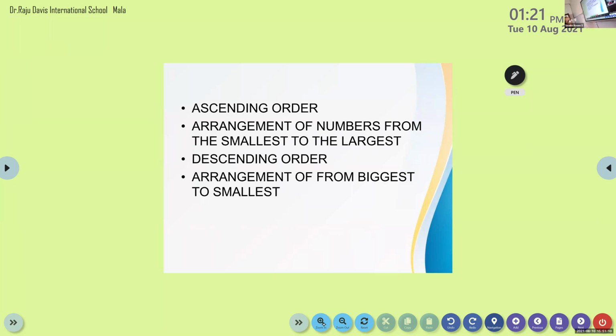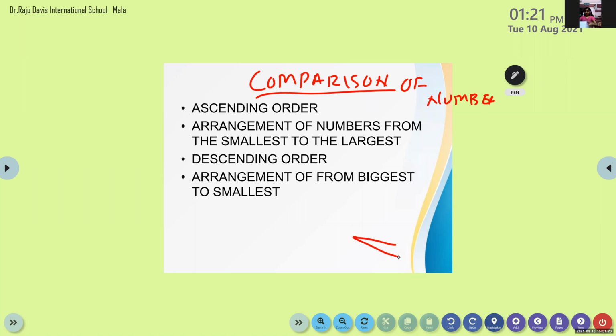Yes, Tanvi. Comparison of numbers, that's the heading. Excuse me, ma'am. Yes, tell me. Ma'am, I just joined now due to power failure. Okay. We stopped up to the place value chart. Now you can start here. Now only I started the notes. I told about comparing the numbers. Almost all are knowing how to compare the numbers.